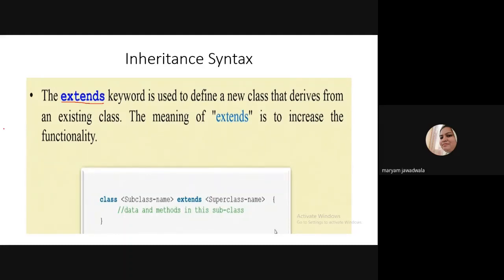So how can you write the extends keyword and how can you write a subclass in your Java program? This is the syntax. Okay, student, this syntax is very, very important for writing a subclass. That is class, which is a keyword, and then you write the name of the subclass, and then you write extends. Extends is a keyword, and after that you write the name of the superclass. It means you are creating one subclass which extends, which inherits the properties of some superclass.